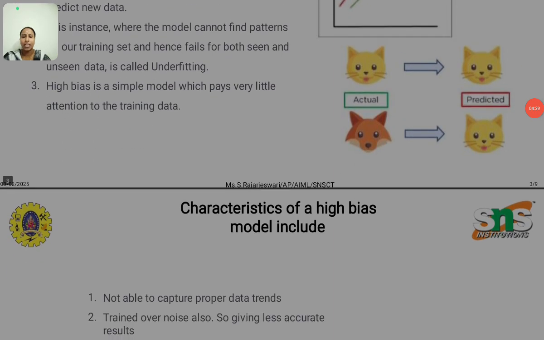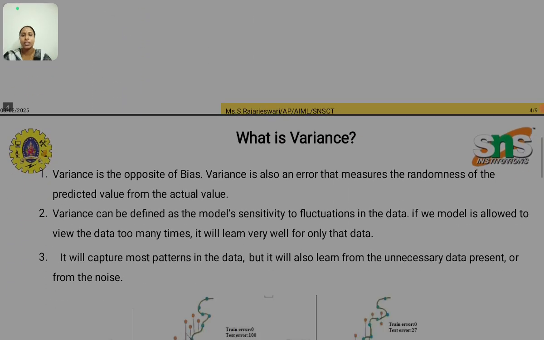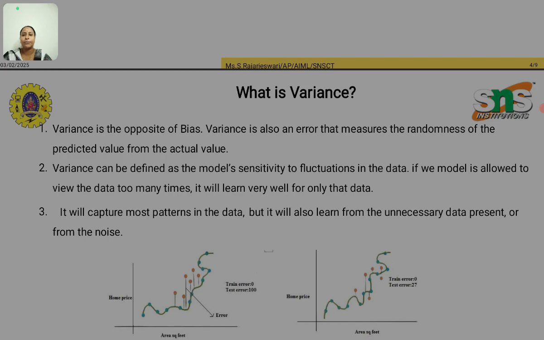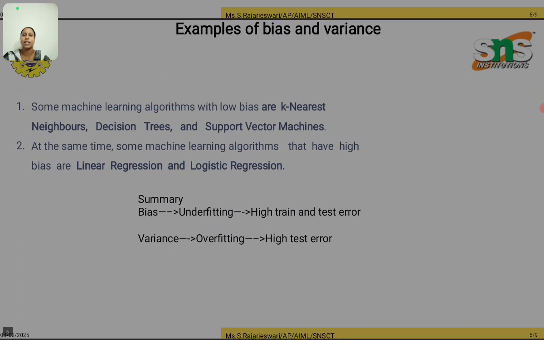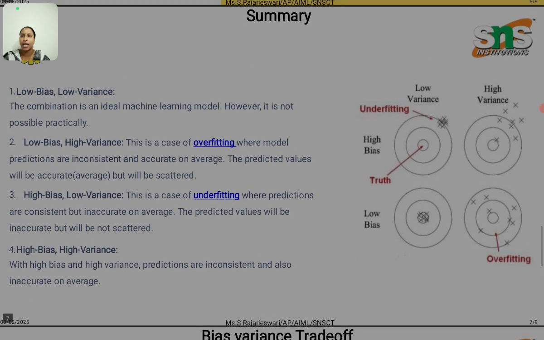The characteristics of bias are: not able to capture proper data trends, trained over noise also, suffers from underfitting, and a more general or simple model. Variance is defined as the model's sensitivity to fluctuations in the data, and if the model is allowed to view the data too many times, it will learn very well for only that data. So this is called variance. This is the overview of variance, and we have already seen examples of bias and variance. This is the summary of variance and bias.